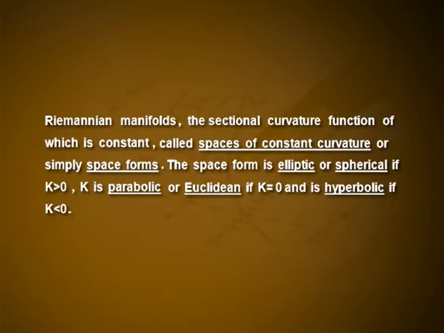Definition. Riemannian manifolds whose sectional curvature function is constant are called spaces of constant curvature, or simply space forms. The space form is elliptic or spherical if k is greater than 0, parabolic or Euclidean if k is equal to 0, and hyperbolic if k is less than 0. Typical examples are the n-dimensional sphere, Euclidean space and hyperbolic space. Further examples can be obtained by factorization with fixed point free actions of discrete groups.